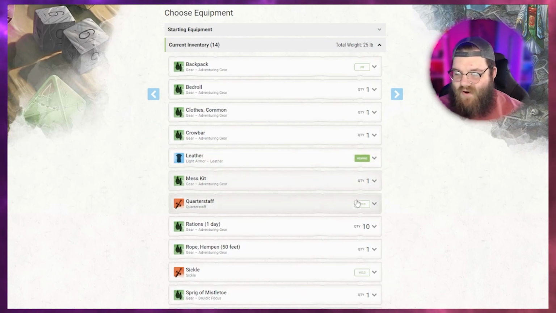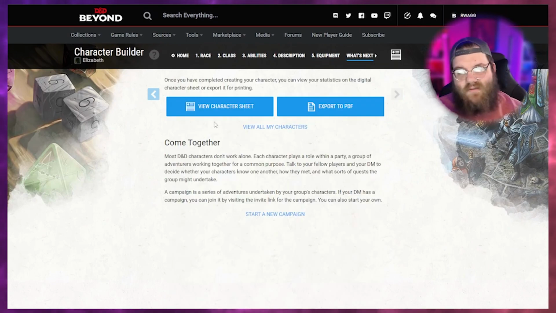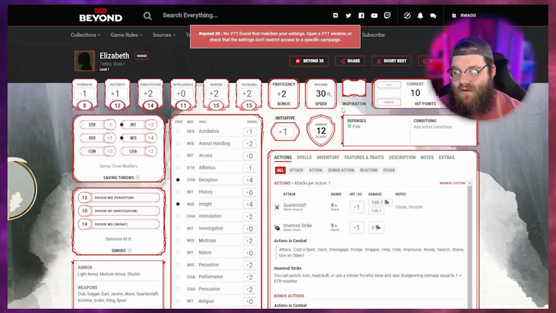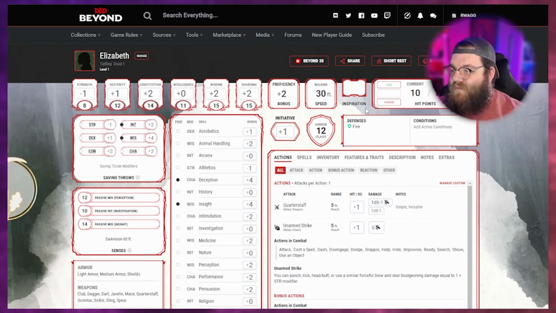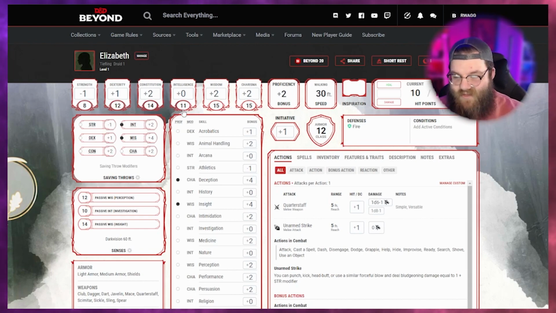We'll go ahead and equip our leather armor. We will wield our quarterstaff. And what's next? We will view our character sheet. Look at that. Wow. Plus 1 to initiative. Hit points. This is it. We got it. We're here. This is the character sheet. This is what you're going to be spending so much of your time as a player looking at.